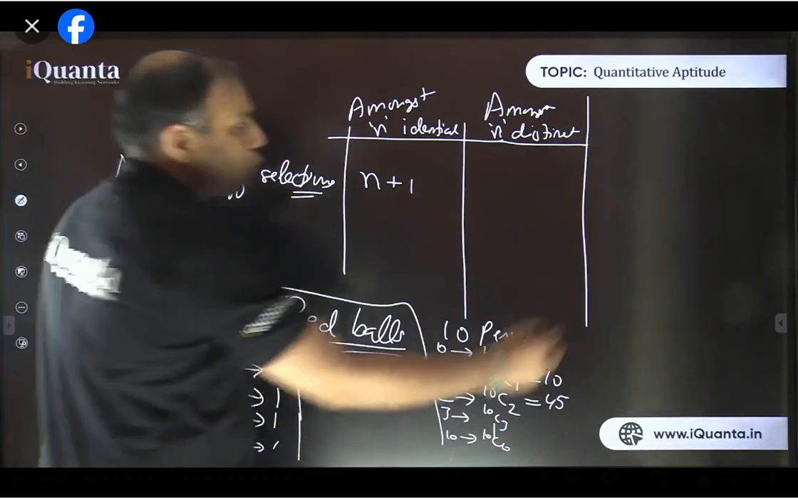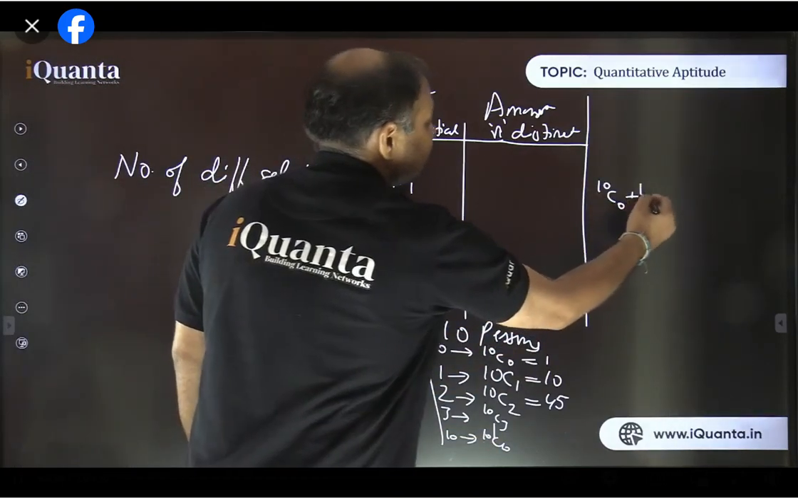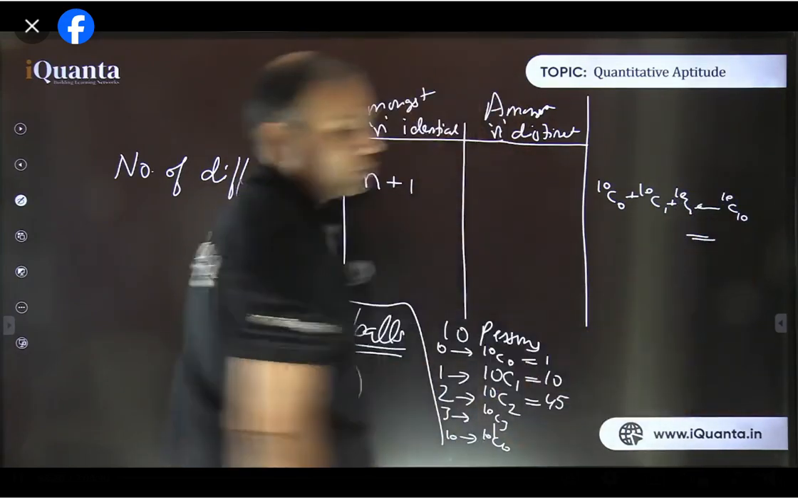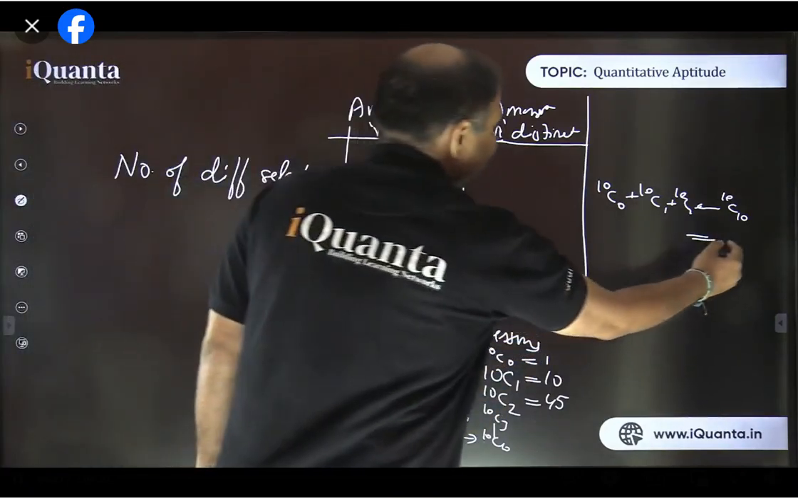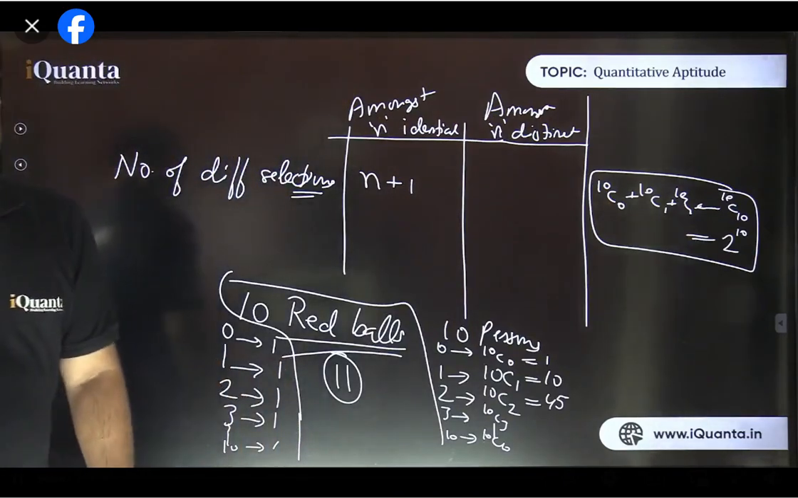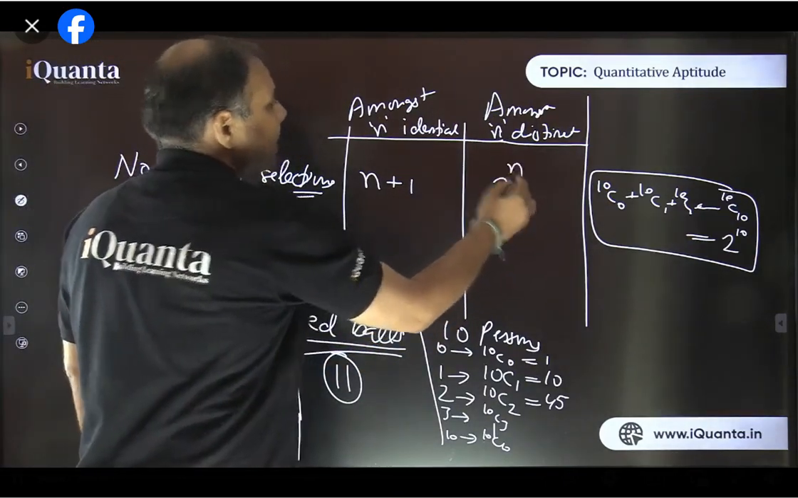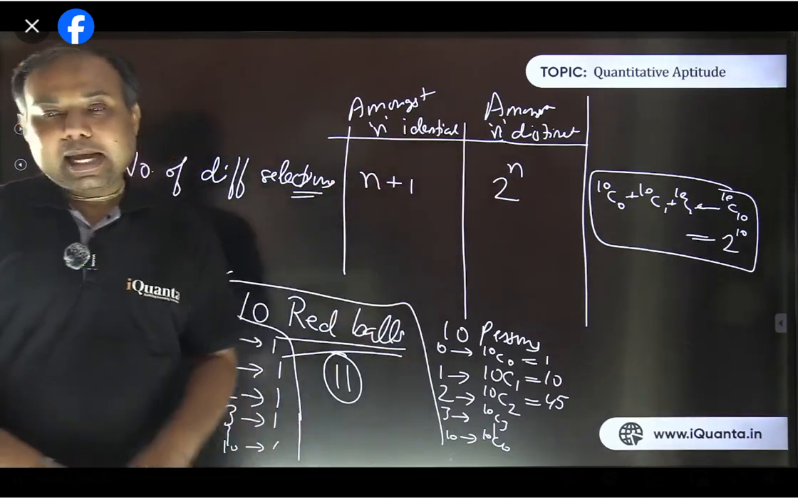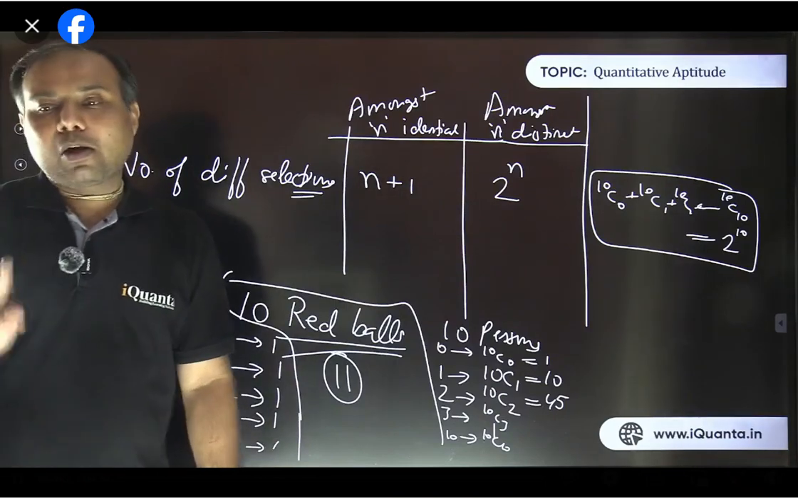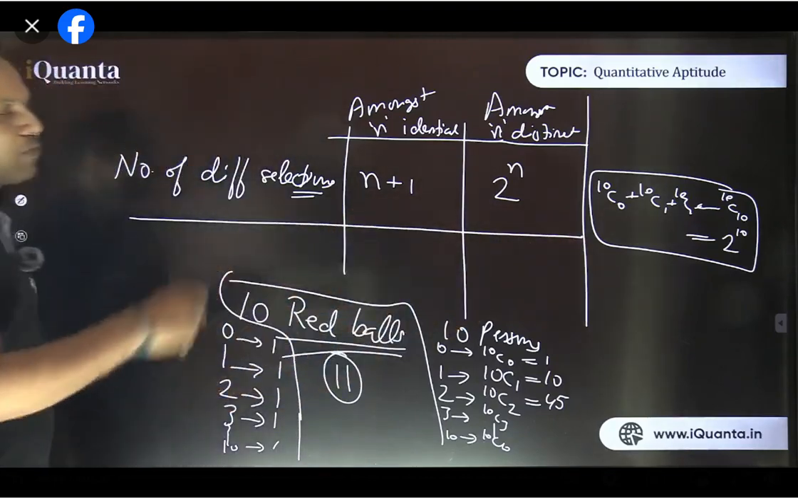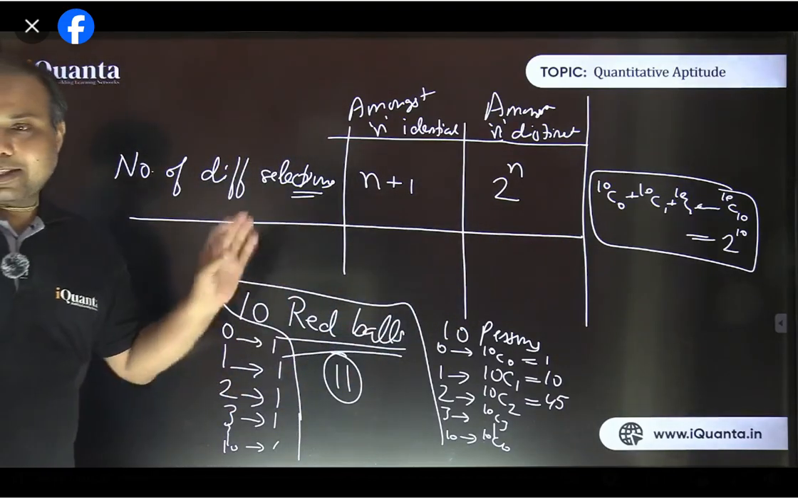Do you know what is the sum? 10C0 plus 10C1 plus 10C2 and so on up to 10C10 is equal to 2 raised to power 10. So 2 raised to power n is the number of different selections possible amongst n distinct objects, and it includes the case when none of them is selected. So this was the short topic, based on which we have this set of questions. Till this part, is it clear to everyone?